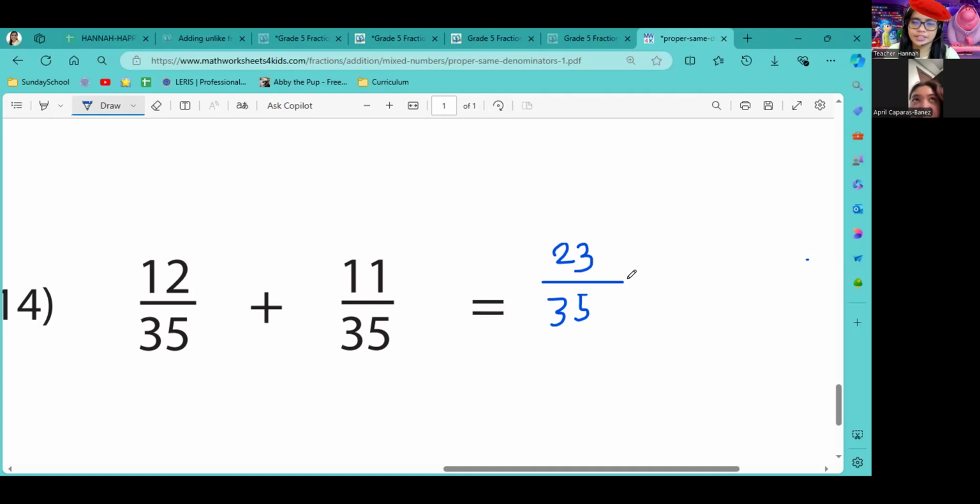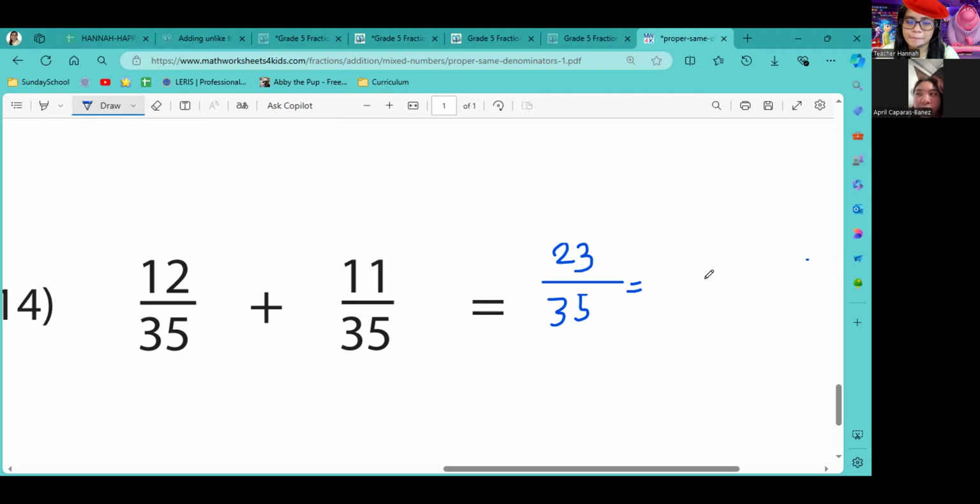Okay. 2 divided by 23 is 11. No, that's 24. Oh, that means 2 cannot be.